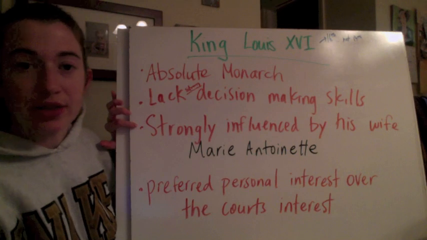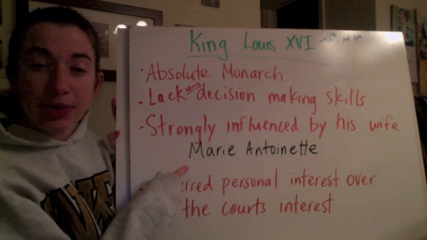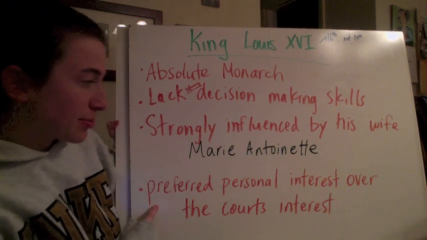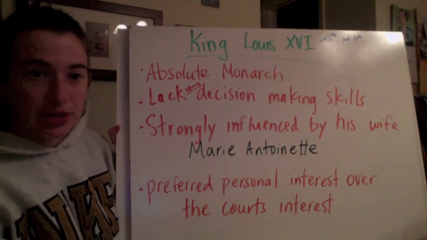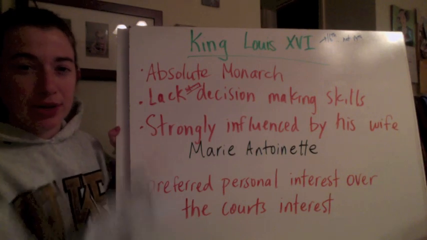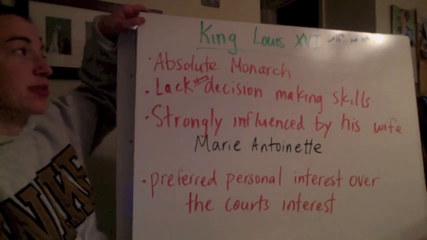He was strongly influenced by his wife, Marie Antoinette, and you'll see her name come up later in our lessons. And he preferred personal interest over the court's interests. So he was essentially very into himself, with a little help from his wife. And think about how that could cause a revolution.